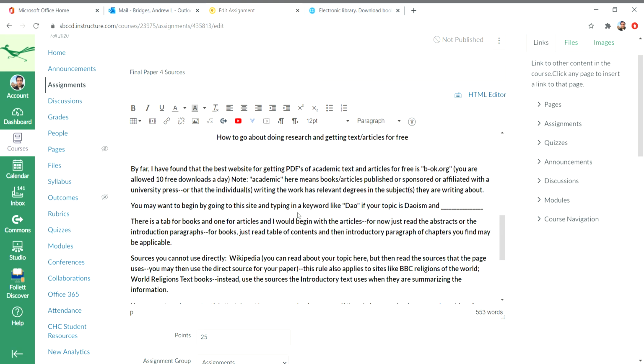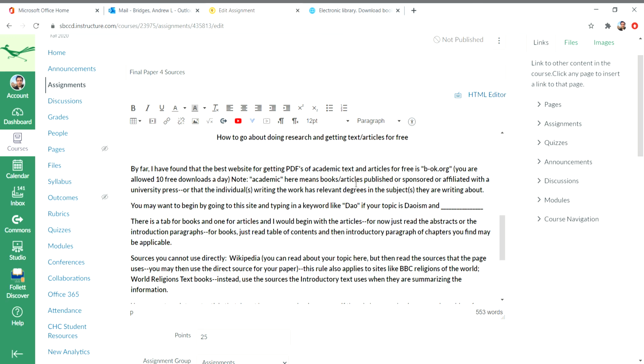Right? So how to do academic research in the midst of a pandemic, and there's a variety of ways. Libraries may still be closed, some of them. I found a good site is b-art.org.